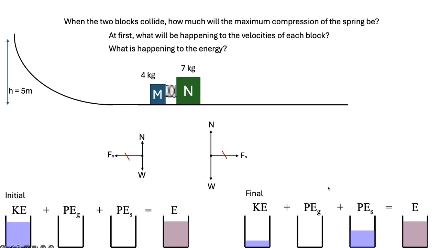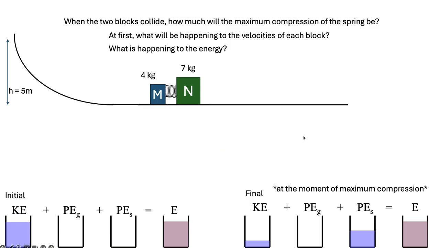Now here's where it takes a little bit of experience, and this is the piece that we'd probably have to tell you, because you have to have some experience to see this. The moment of maximum compression of the spring will be the time when the 4 kilogram is slowing down, the 7 kilogram is speeding up, and there will be a moment where their velocities match, where they have the same velocity. And that is the moment of maximum compression, okay? That is the moment of maximum compression, and that's going to be important for us, okay?